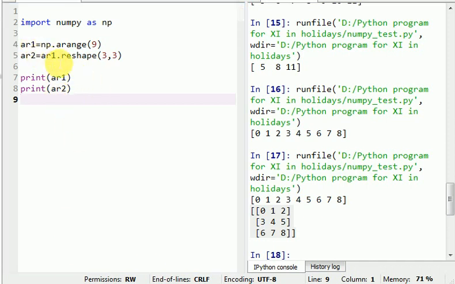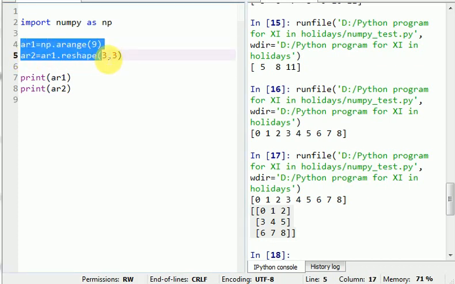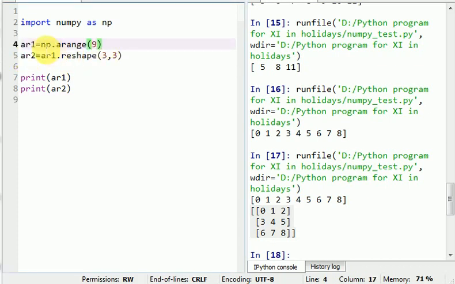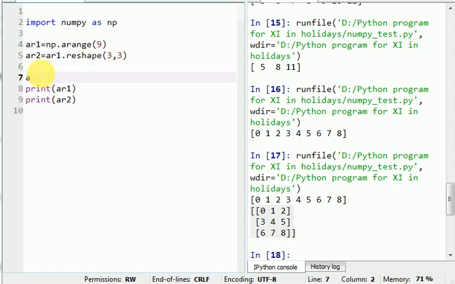Here I am just taking one more example on the basis of this, np arange 9, and AR3 is equal to the same thing.